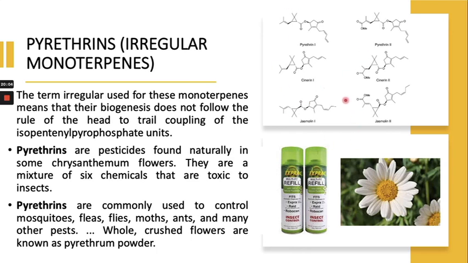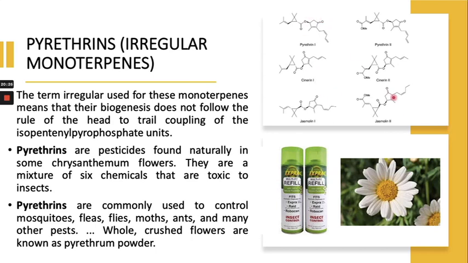These are all ester compounds, right? If you see the structures, they are all esters. So pyrethrins are commonly used to control mosquitoes, flies, moths, ants and many other pests.